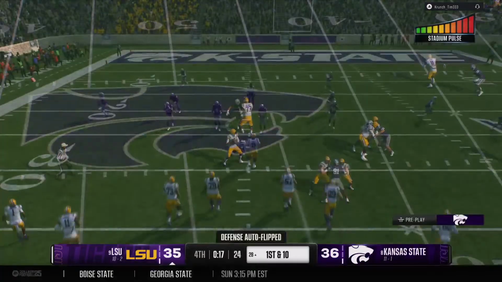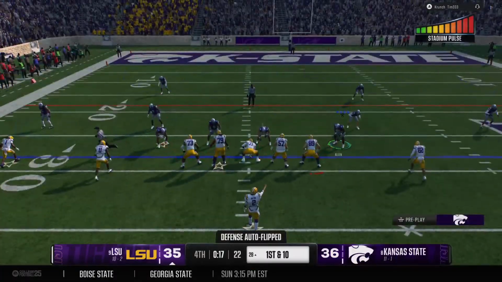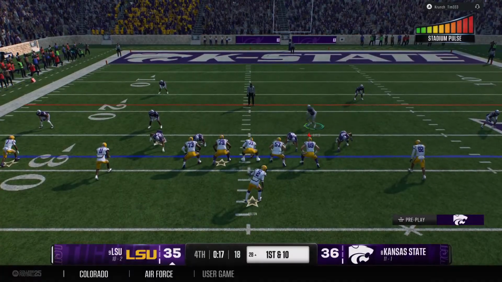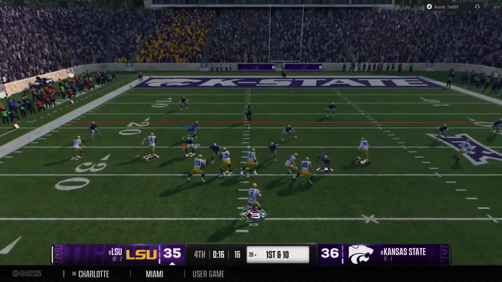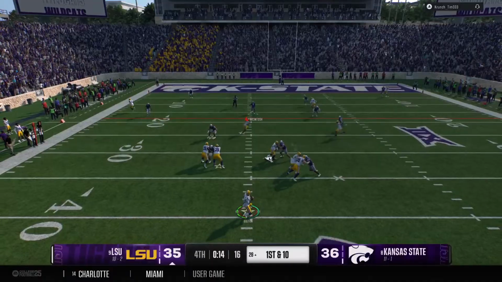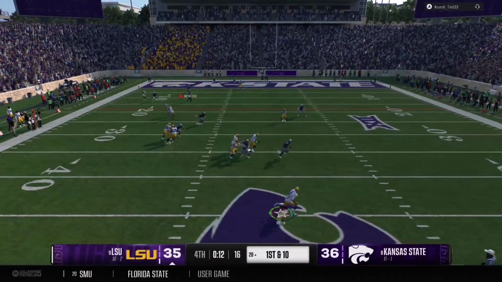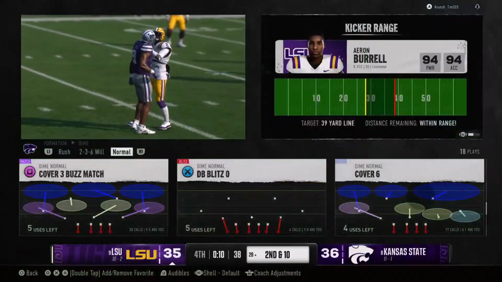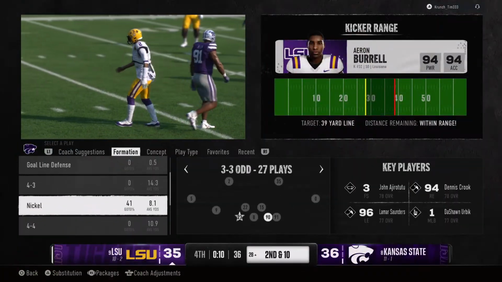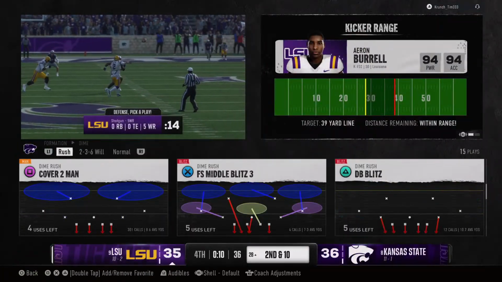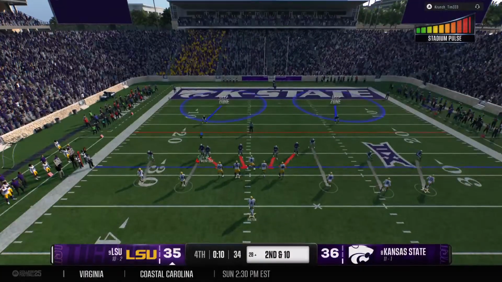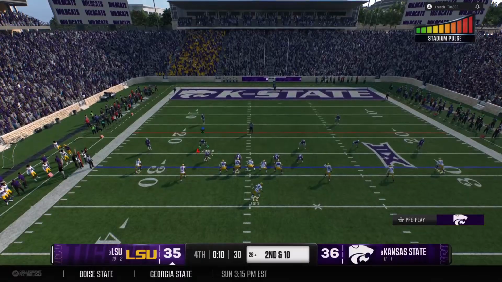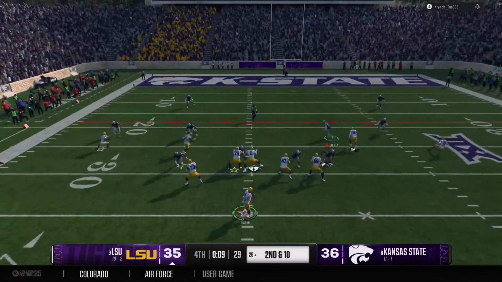Timeout, LSU. LSU getting set with a 1st and 10 coming up. Quarterback drops back. He's moving out of the pocket. And he just throws it away. Man, the defense took everything away from him. What do you expect him to do? He can't force the ball into traffic and potentially throw the interception. Does a good job of getting out of the pocket, away from the pressure, just throw the ball away, see what happens on this next down.